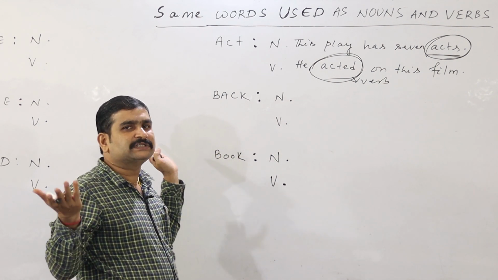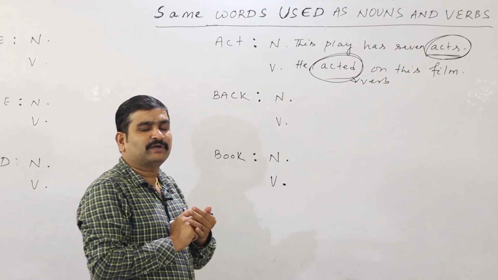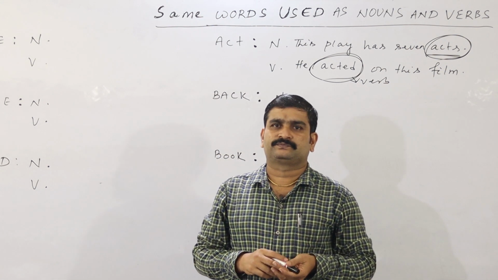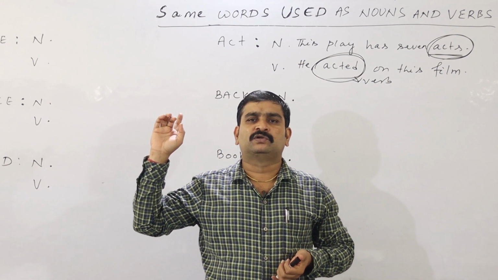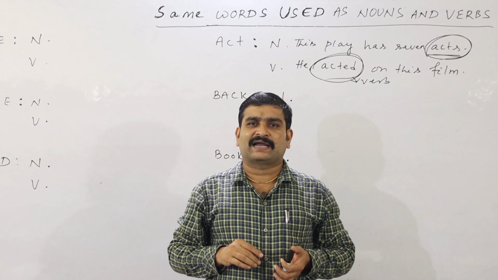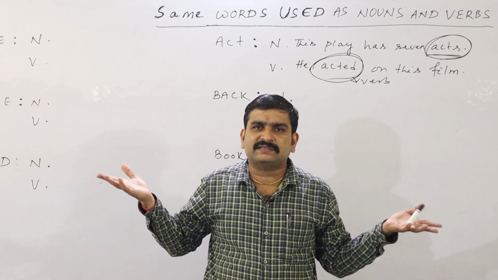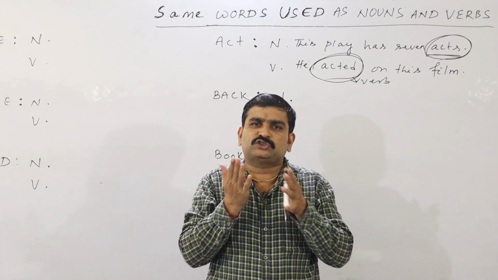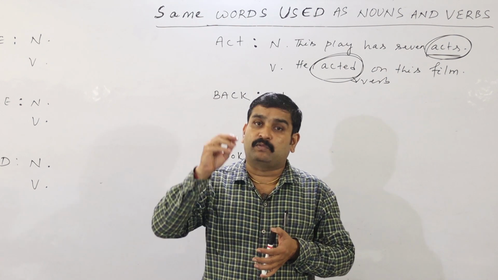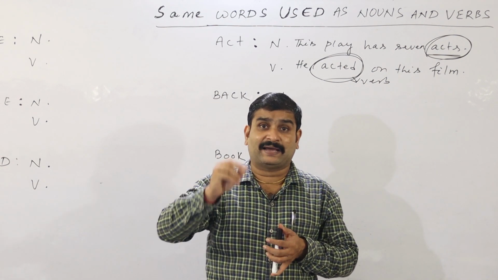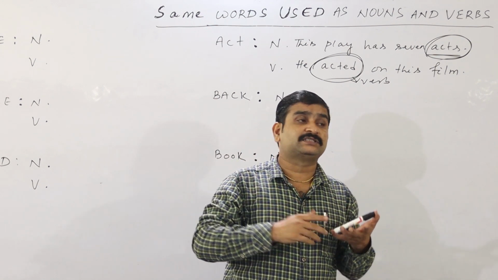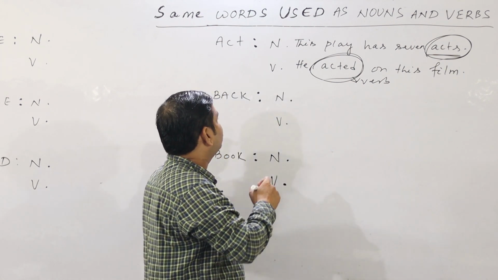Now the next word, back. All of you look, the noun is quite easy. Back. I am now looking at you. And where is the whiteboard? The whiteboard is at my back. This is a plain sentence. Back means, you know, backside. But how to use the word back as a verb? That is the meaning. Look at the line.